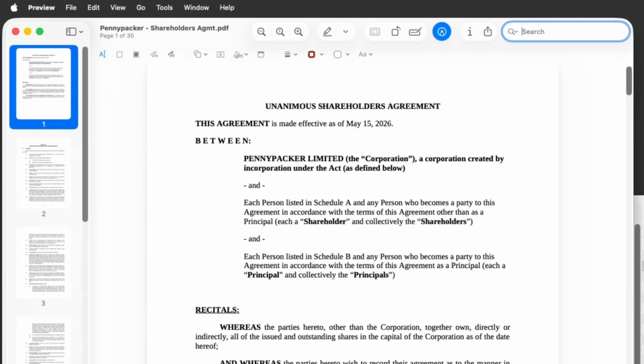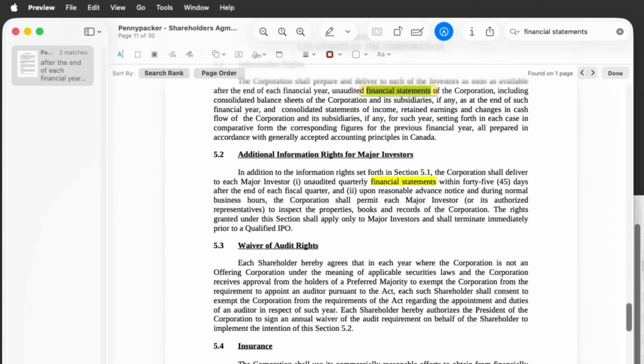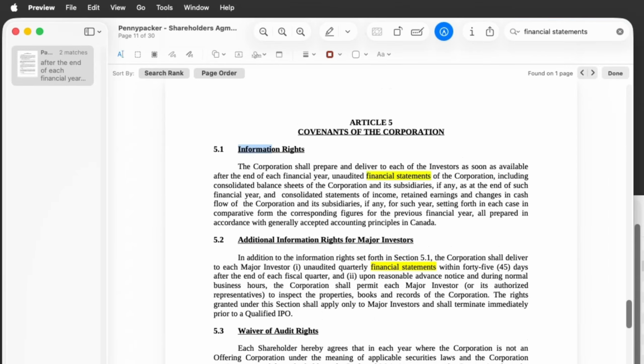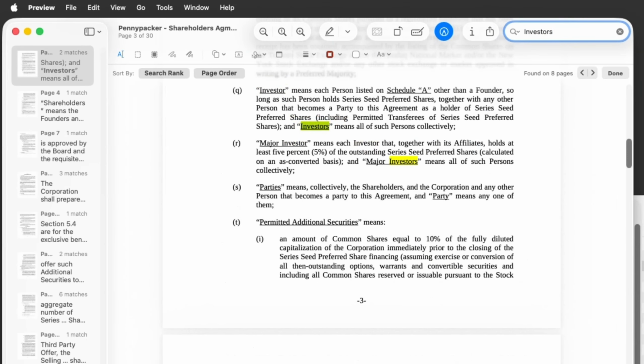Today, let's say a client has asked us, who do they need to send financial statements to? We're going to open up their shareholders agreement and search financial statements. Right here, we've found the information rights section of the document, where it says who the financial statements need to be sent to. It says they need to go to the capital I investors. Now, the lawyers watching this know that we then need to go find out what an investor is.